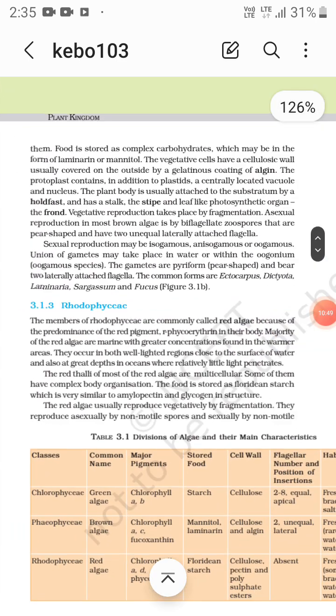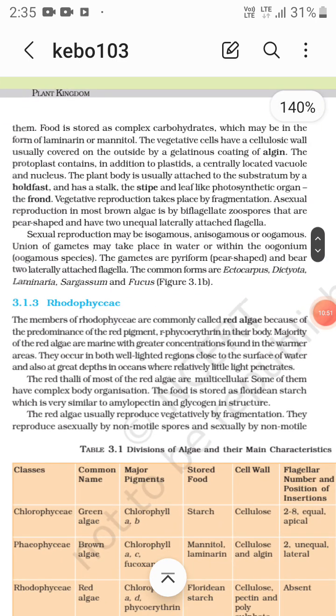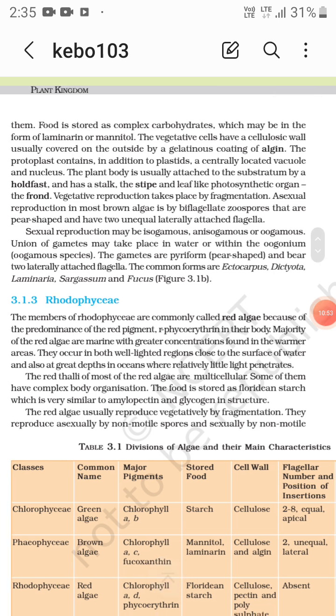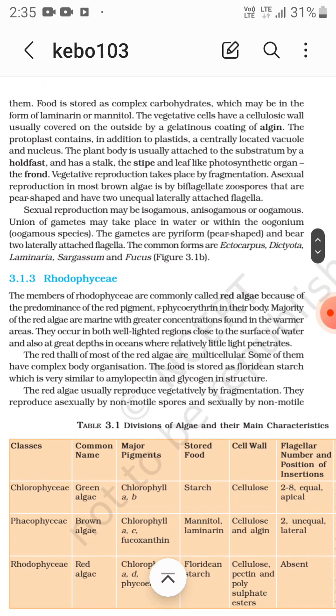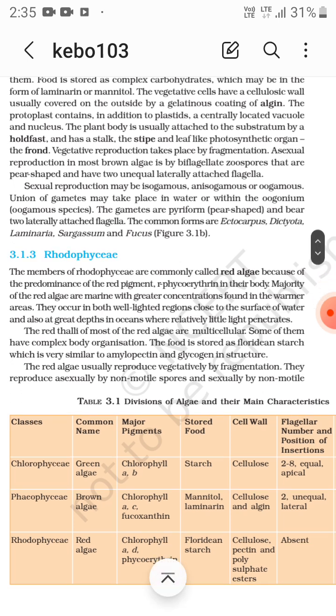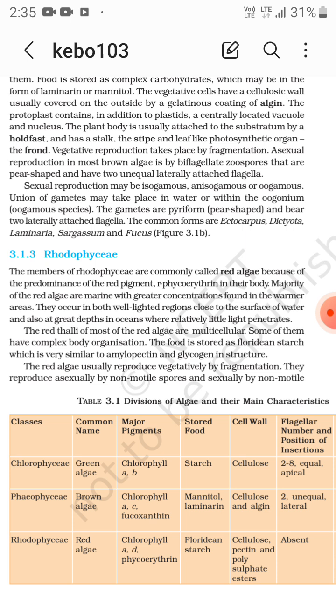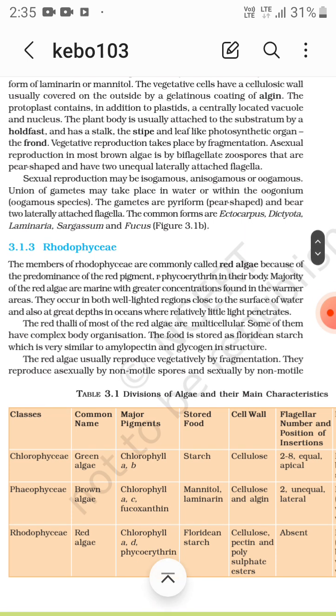Now Rhodophycea, that is the red algae. Because of the predominance of the red pigment, R-phycoerythrin, in their body, the majority of red algae are marine, with greater concentration found in the warmer areas. They are present in both well-lighted regions close to the surface of water and also at great depths in oceans where relatively little light penetrates.